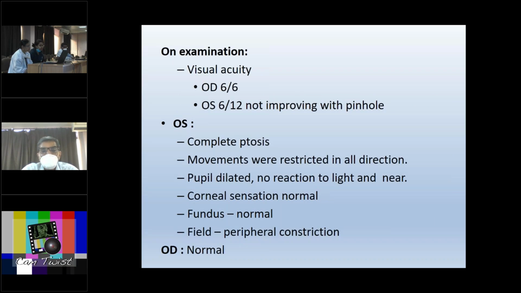On examination, the visual acuity and eye examination were normal in the right eye, whereas the vision was subnormal in the left eye with complete ptosis, restricted ocular movements in all directions, and absence of pupillary reaction, both light reaction and near reflex. All other findings in the left eye were within normal limits.